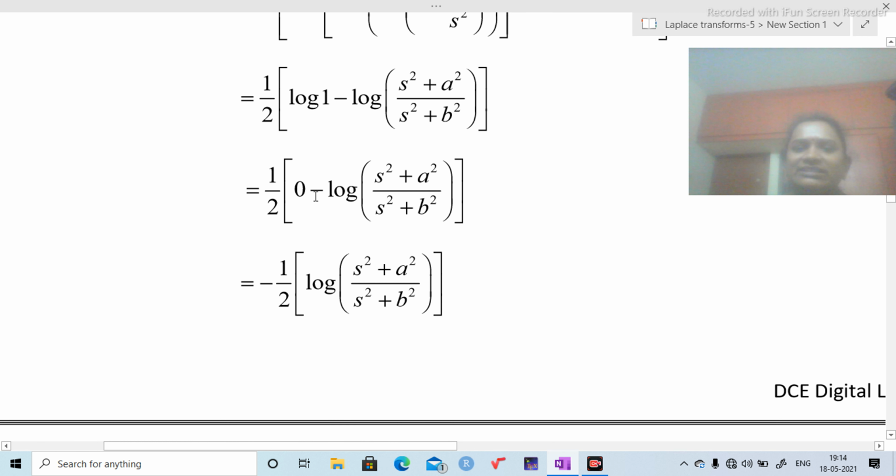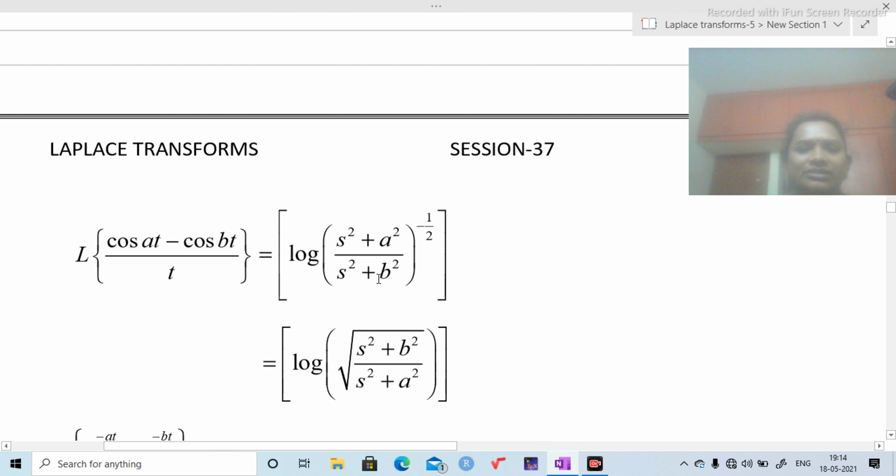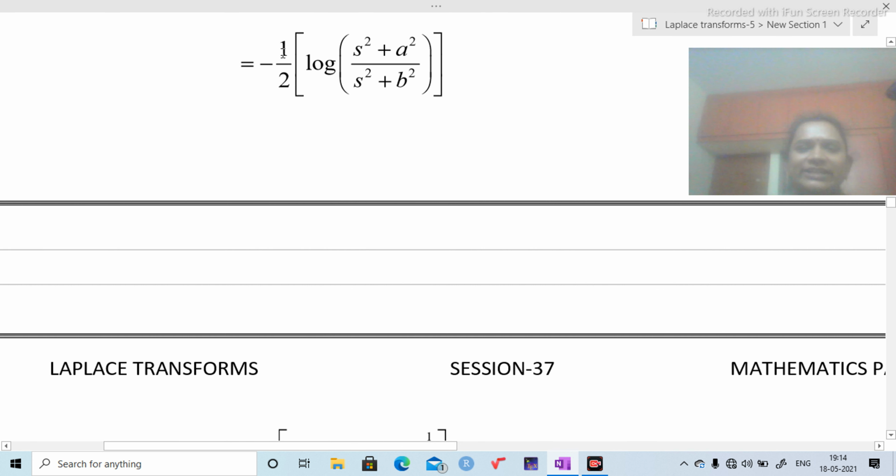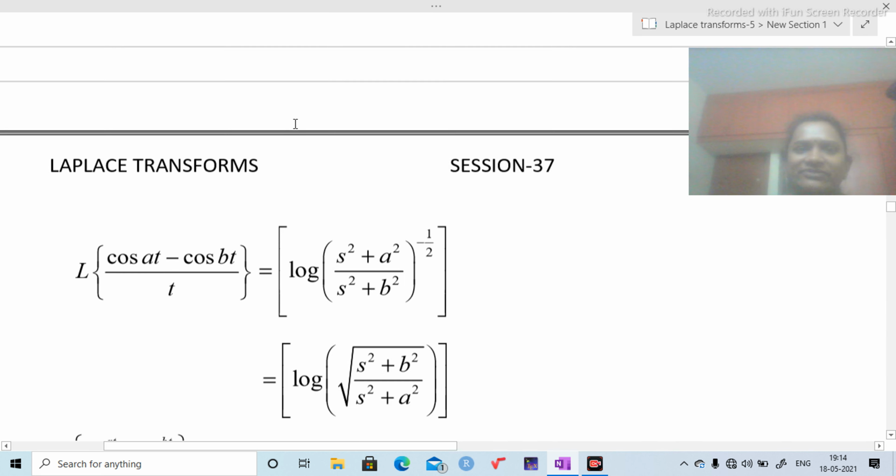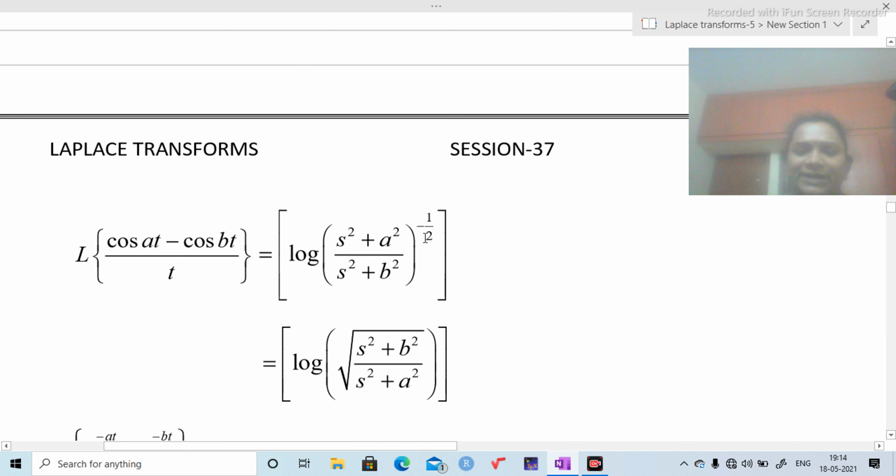I am taking this minus sign outside. So, observe here 1 by 2 is there, minus 1 by 2 is there. I am going to write that as power. Again minus 1 by 2 is there. I am going to change numerator and denominator places, and I am also putting root sign here.